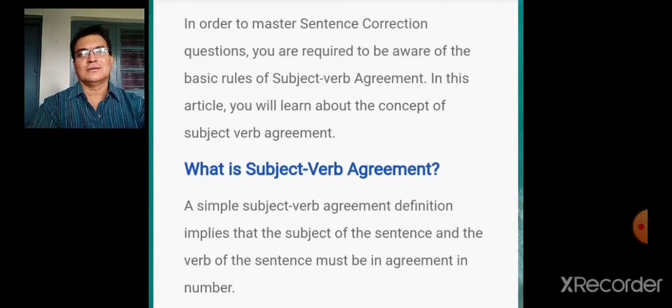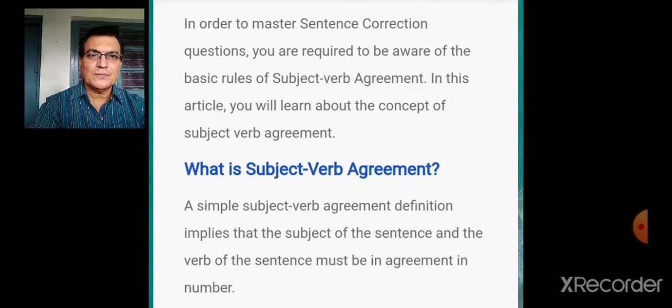Let us go ahead with sentence improvement topic. Now, sentence improvement or sentence correction. You already know what you have to do. This question is very important in the UPSC examination because whatever you are going to learn today is going to be of great help in spotting the errors.